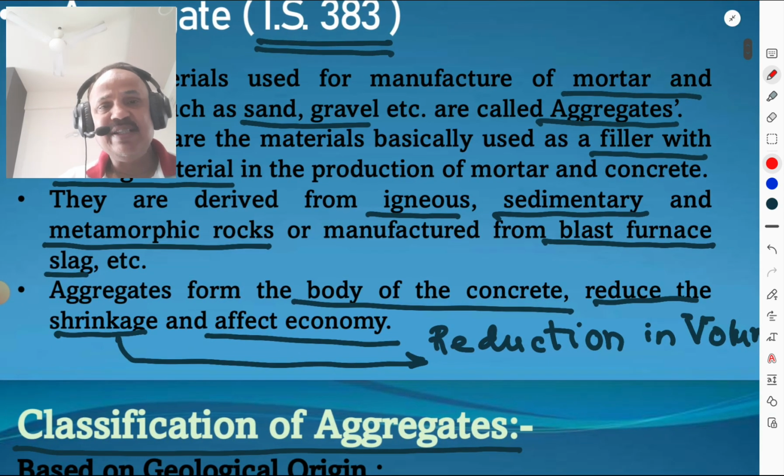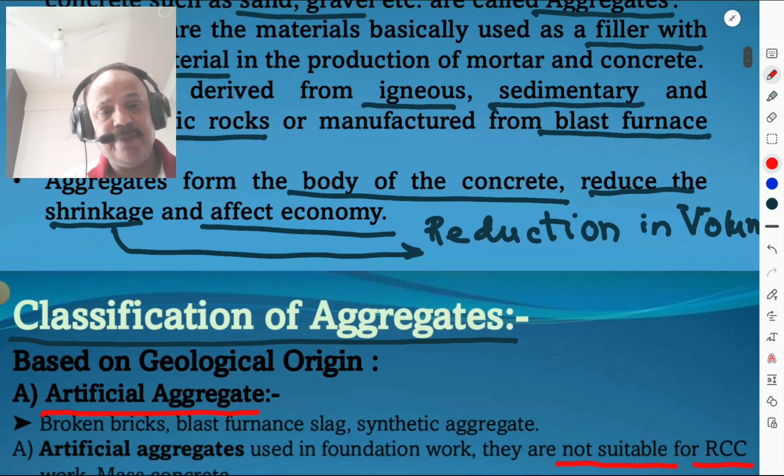What is blast furnace slag? The slag which is obtained from the iron industries is termed as blast furnace slag. Aggregate forms the body of concrete and it reduces the shrinkage and affects the economy. What is the shrinkage? That is reduction in volume due to application of load or some external factor.